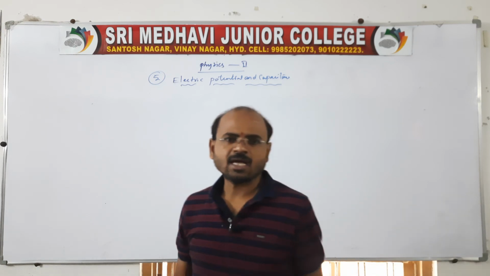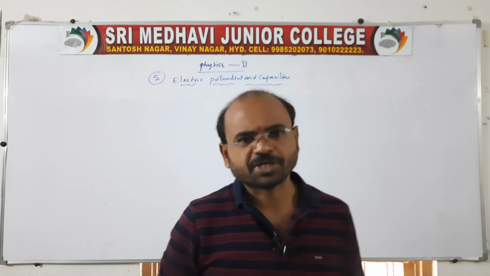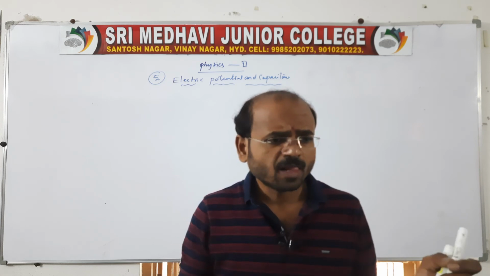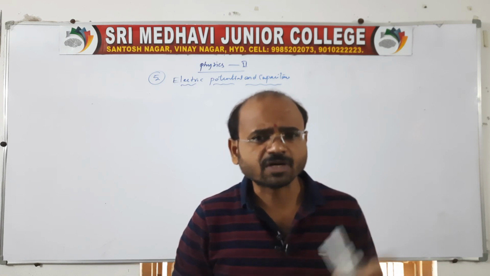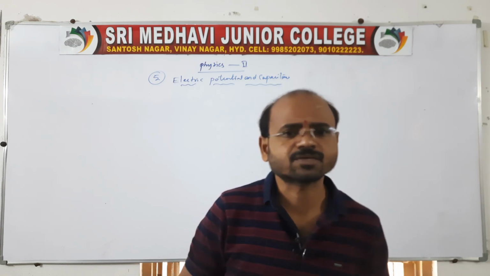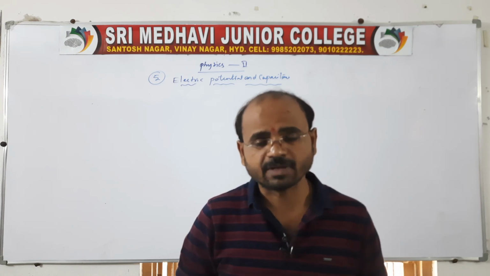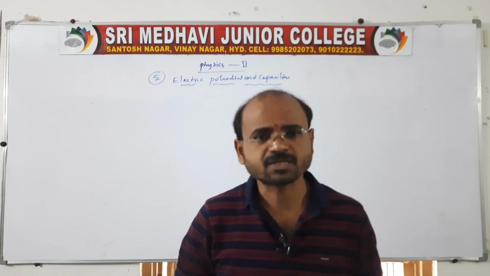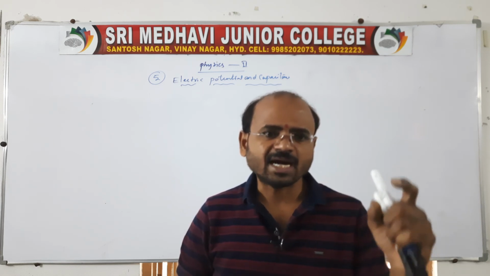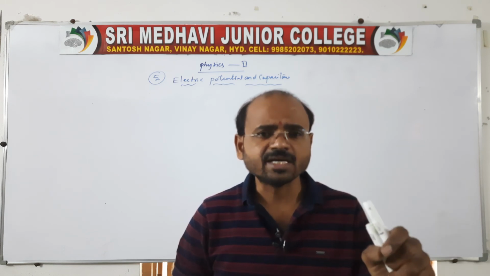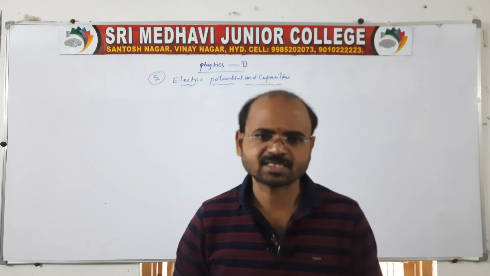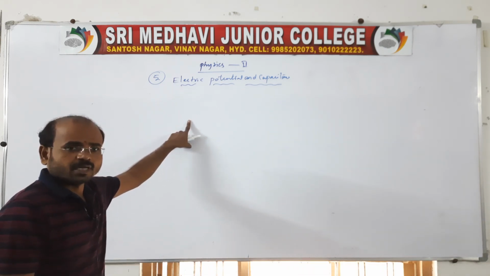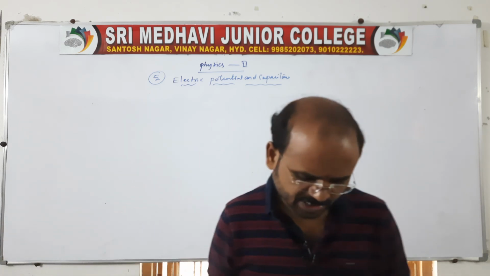Using this, again we have to derive an expression for electric potential, right? Like we know the electric field E is equal to 1 by 4 pi epsilon naught q by r square. Like here the force we know is 1 by 4 pi epsilon naught q1 q2 by r square, that is Coulomb's inverse square law force, the electrostatic force. Like that we also have to derive the potential expression. That we'll see in the next class, I will continue in the next class.